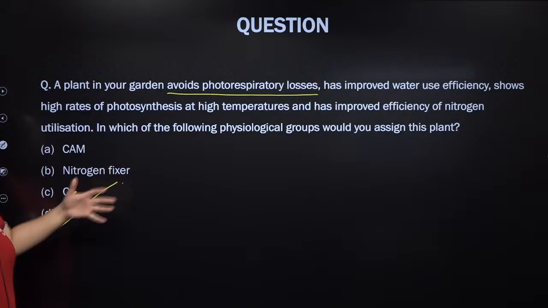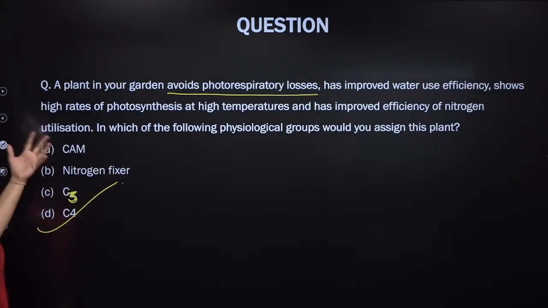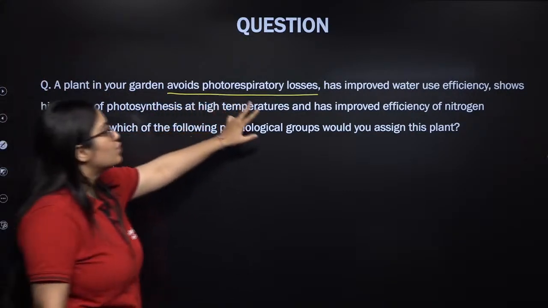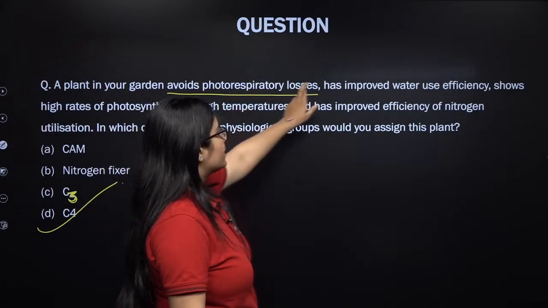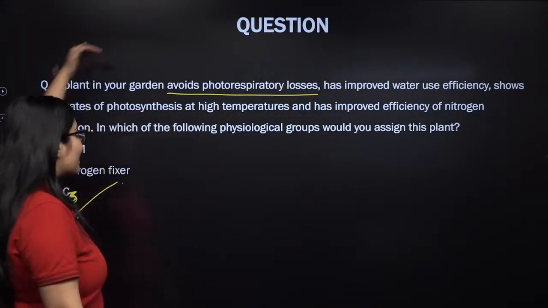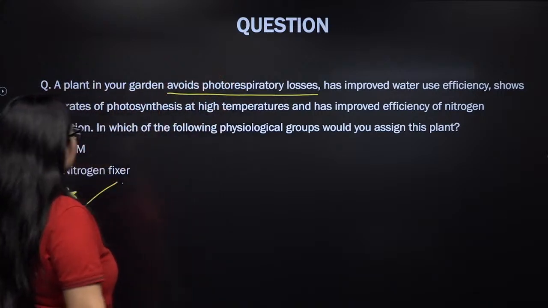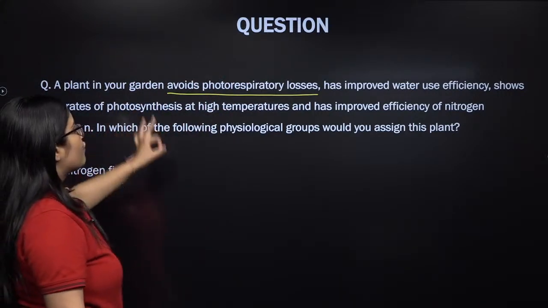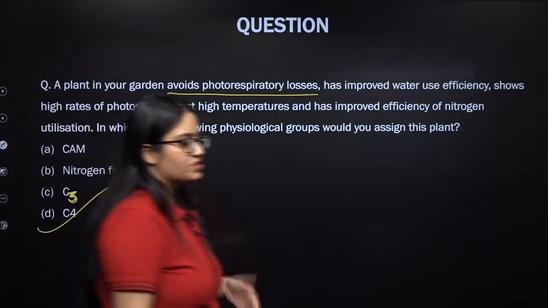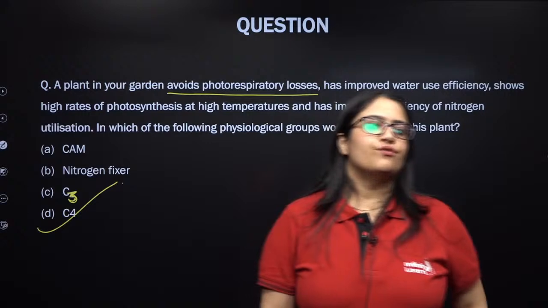So you should read the remaining statements to confirm it is C4 and not get confused with the CAM plants. It has improved water usage efficiency, shows higher rates of photosynthesis at high temperature, and improved efficiency of nitrogen utilization. Whichever one of the following is the physiological group, it should be C4. So the rest of the information helps you to choose better and go for the C4 plants.